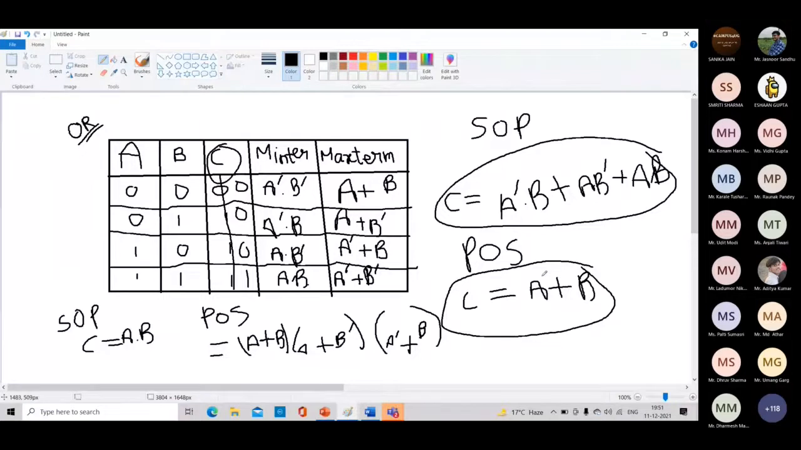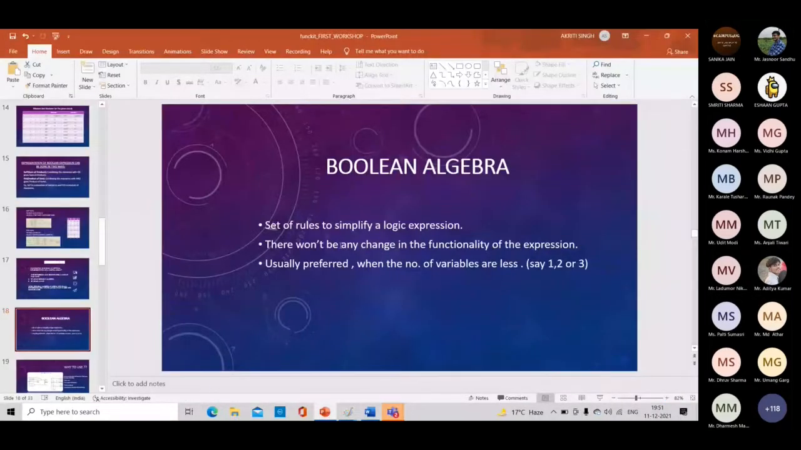So the point states that there won't be any change in the functionality of the expression. Only the expression will be minimized. It is usually preferred when the number of variables is small. Boolean algebra is preferred only when the variables are few. If you have more than 2 or 3 variables, then you have to use a K-map for that.